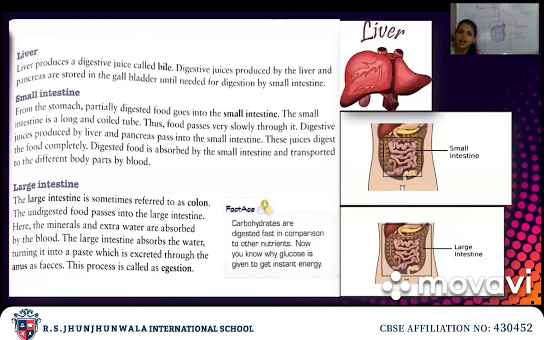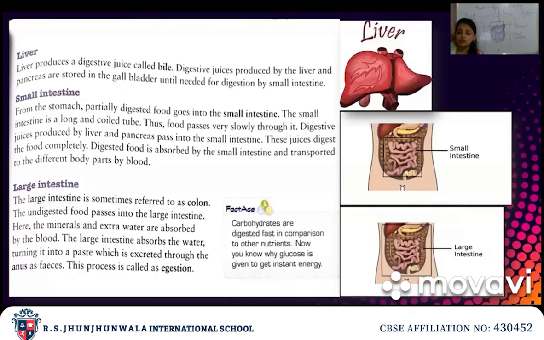Okay, now what will happen in the small intestine? The digestive juices that were secreted by the liver and pancreas will enter, and the partially digested food will start to digest. This digested food will be absorbed by the small intestine and it will be transported to different parts of the body by blood.